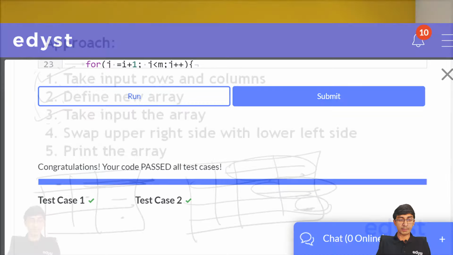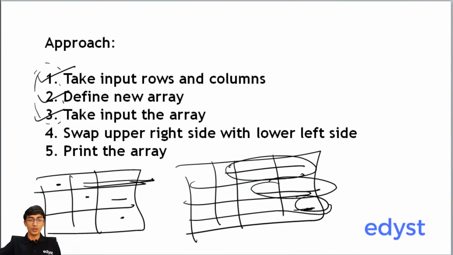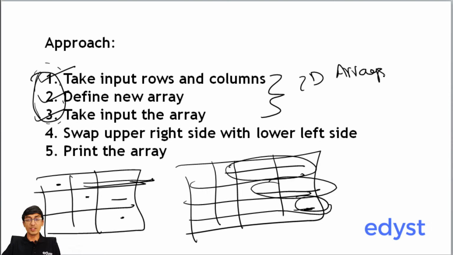Let me just bring it back here. So we took the input rows and column over here first, then we defined a new array and took input the array. So the first 3 steps that we saw over here in themselves are something new if you have not done 2D arrays before. So this is for 2D arrays, right? If you've never done 2D arrays, don't worry about this. Just go to the warm-up, read a little bit more about 2D arrays, and you'll understand better about what's happening.